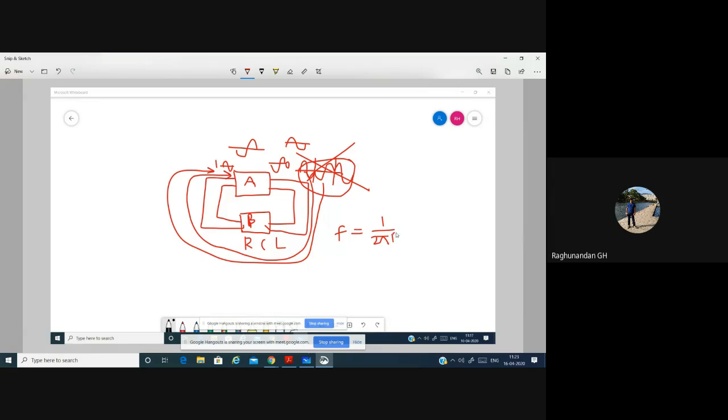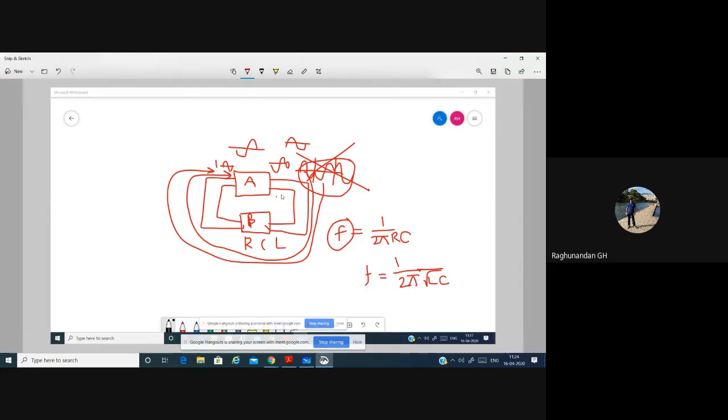In the same way, we have one more formula, 1 divided by 2 pi root LC. This is one more formula for frequency. So by properly choosing L and C values, or R and C values, we can choose a desired frequency. At the same time, whatever we might use here, we can change the phase of the signal.